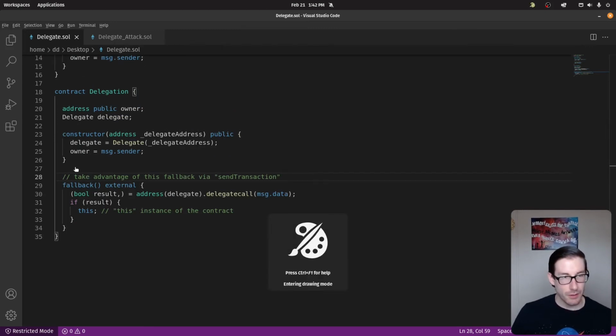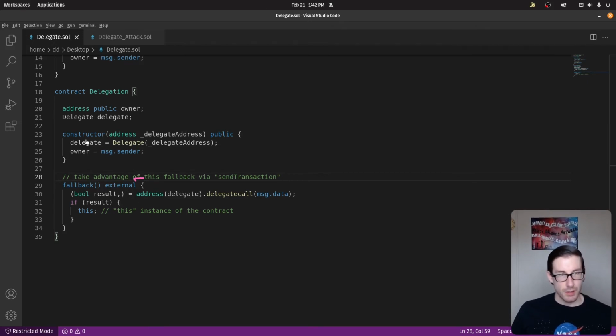Now you can see this fallback function is external, and there are a few things happening here. First, we're taking the address of the delegate variable, and we're going to do a delegate call on it, sending that data to the delegate. And we're going to check, is the result true? If so, then you're going to take it from this instance of this contract.